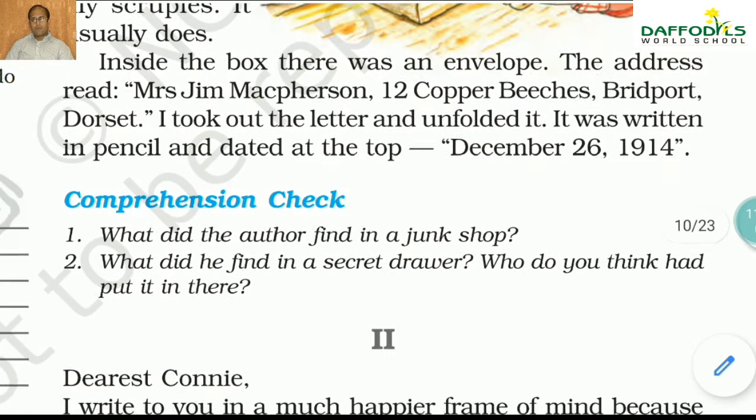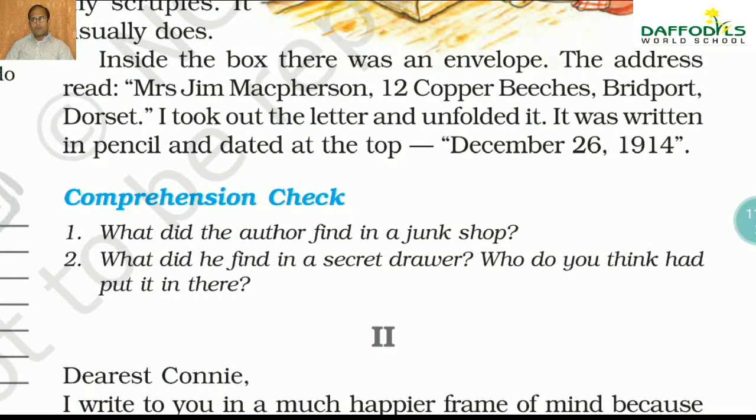Here we have some questions, and I hope you will try to answer these. We'll come back with the answers, and we will be looking at what he found in the secret drawer and all these things that you already know. What do you think he had put? Who do you think had put it?